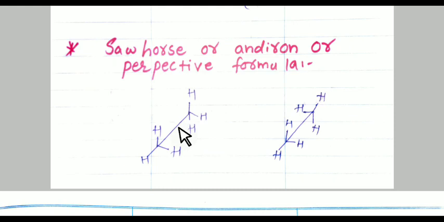So it is very simple. Only 2 things you have to remember in this. One is that a carbon-carbon single bond is represented by a long slanting line. The lower end represents the front carbon, the upper end represents the rear carbon. And the remaining 3 bonds radiate from the respective carbon. So it is the Sawhorse or perspective formula.